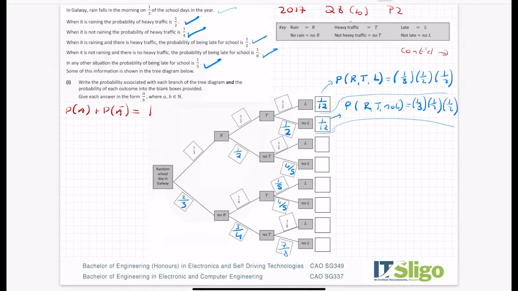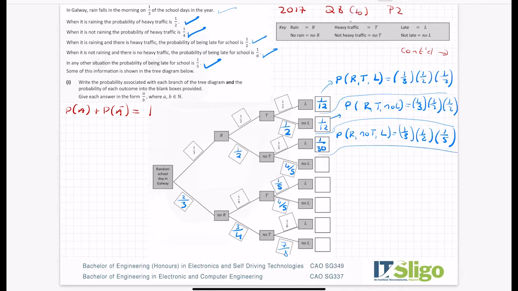Okay, the third one, the probability of rain, no traffic and being late. So rain, no traffic, being late. So rain is still a third. No traffic is a half. By late is a fifth. So I'm getting 1 over 3, 2s is 6, 6 5s, 1/30th for that one.